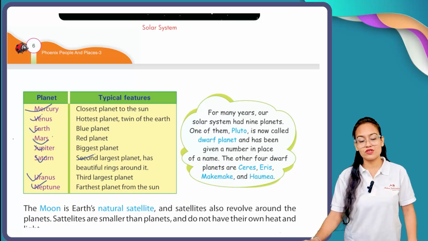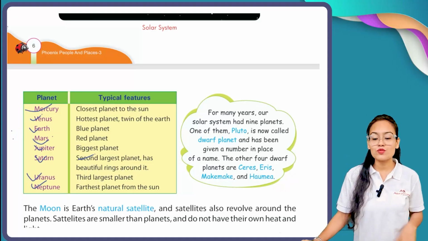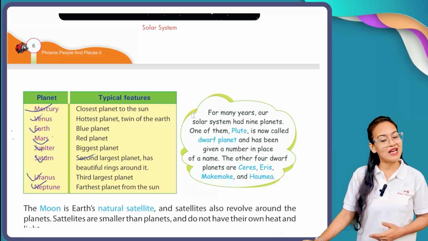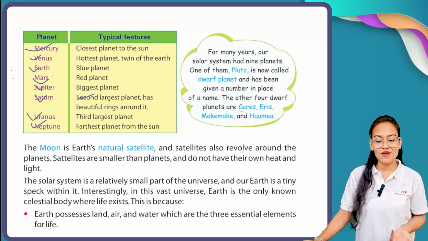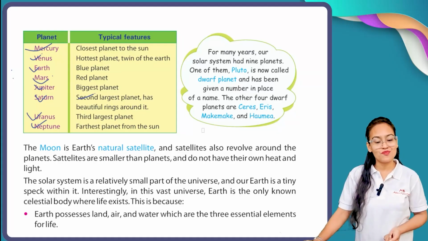Now, my dear students, I just want to give you one piece of information. Earlier there were 9 planets, and the ninth planet was Pluto, but Pluto is now considered a dwarf planet. The other dwarf planets you can see are Ceres, Eris, Makemake, and Haumea. All of these are dwarf planets.